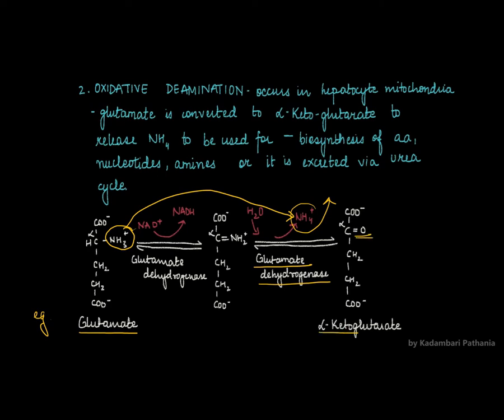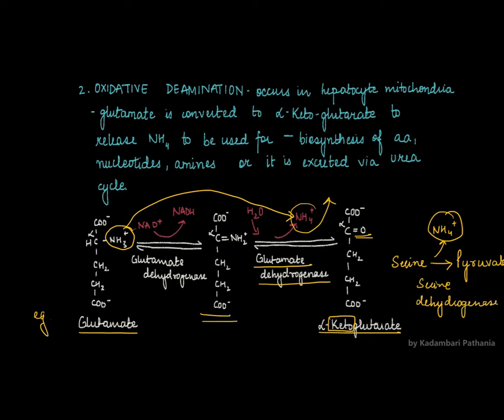Now this compound will be called alpha, because alpha carbon पे है, alpha ketoglutarate. ठीक है, ऐसे ही serine undergoes oxidative deamination and it gets converted into pyruvate, again by the action of enzyme serine dehydrogenase. This is an intermediate which is formed. डायरेक्ट आप इसको ऐसे भी दिखा सकते हो, by the action of glutamate